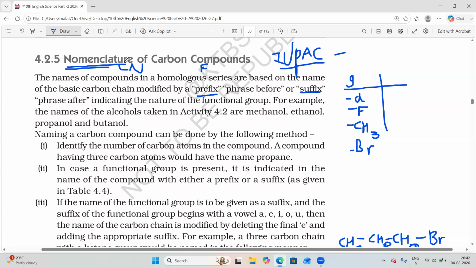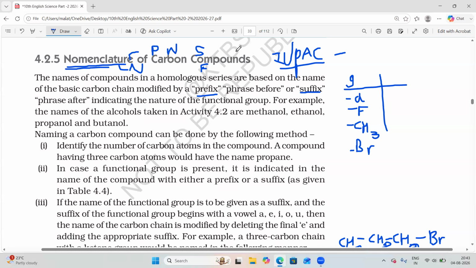This nomenclature includes three names: first name, middle name and last name. The first name we call the prefix, the middle name is the word root, and the last name is the suffix.